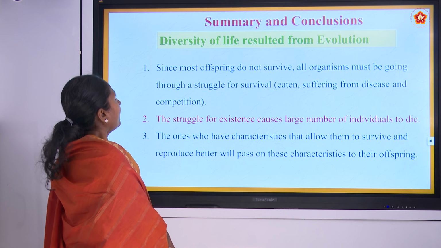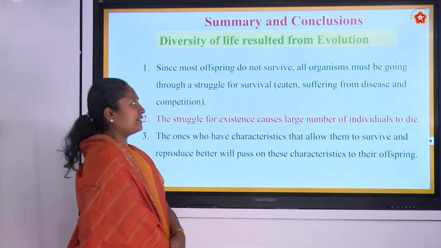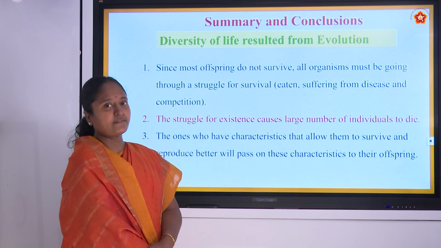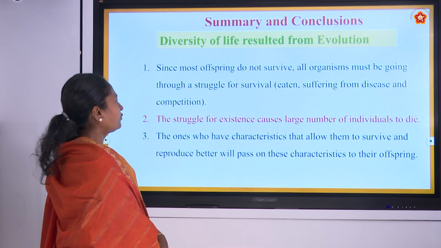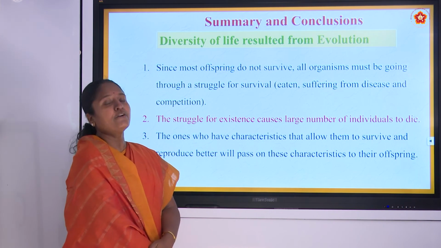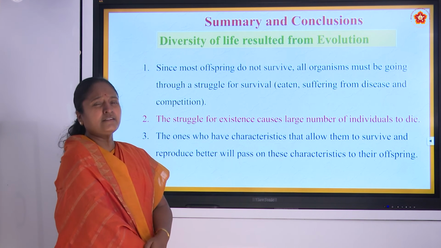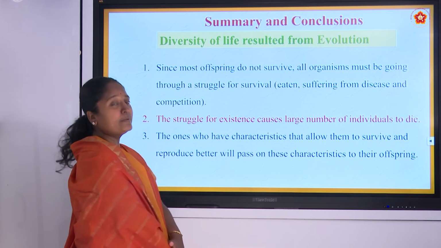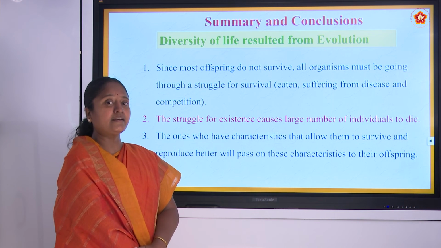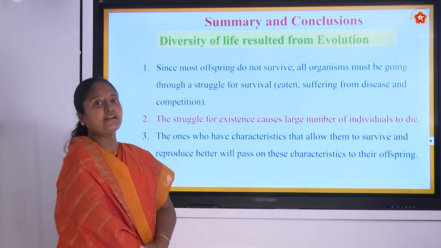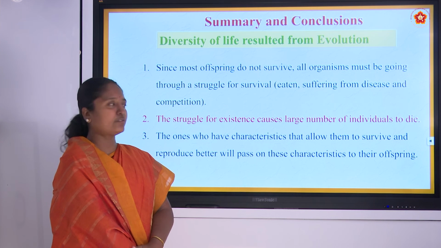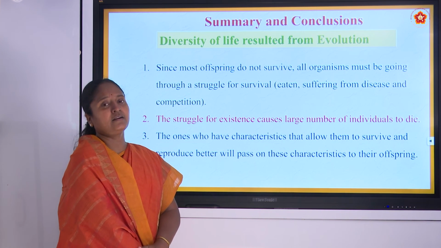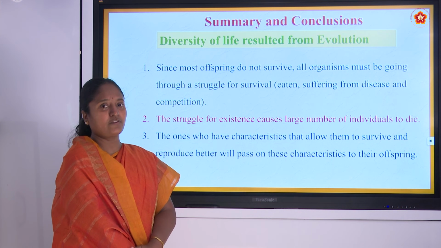Now we will see the diversity of life resulting from evolution. Since most of the offspring do not survive, all organisms must go through a great struggle in their life, that is for food, or they will act as prey, right? They will be eaten by other animals, and they suffer from certain diseases, right? In earlier days we could see so many different kinds of diseases happen in the human population also, right? And then there will be competition among the different organisms of the same species in the environment also.